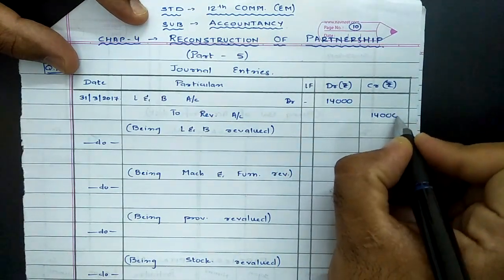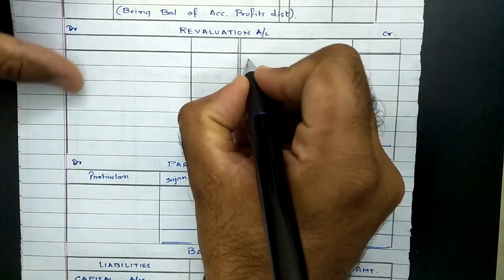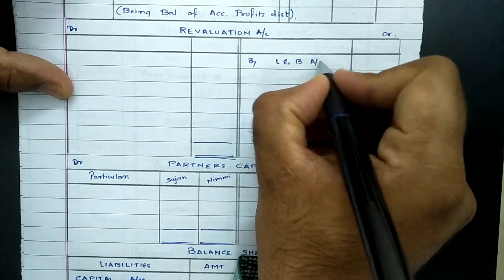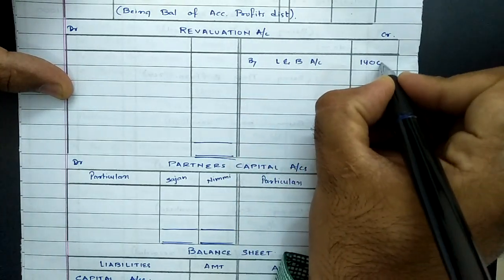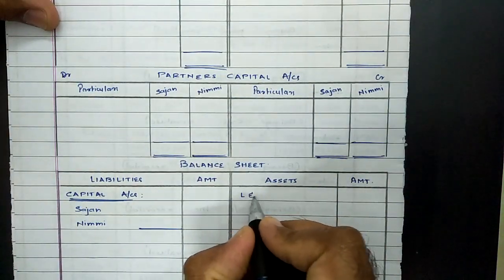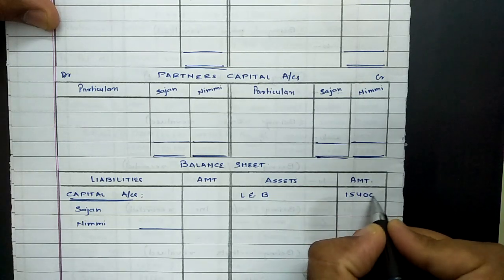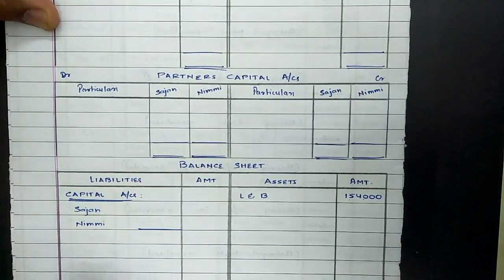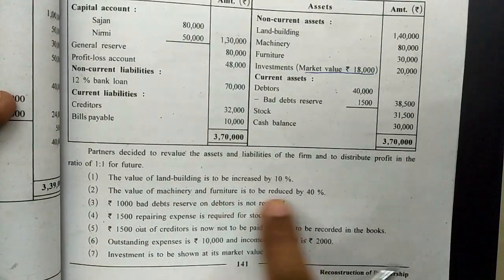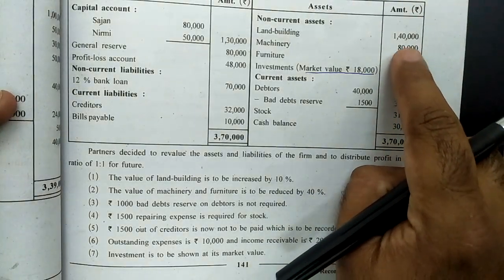Then posting the same into the ledger, it would be recorded on the credit side of revaluation account by land and building account rupees 14,000. And now in the balance sheet, the value of land and building, previously it was 1,40,000, now it is increased by 14,000, so now it becomes 1,54,000. Then the second adjustment: machinery and furniture are to be reduced by 40%, meaning 80,000 and 30,000 to be reduced by 40%.